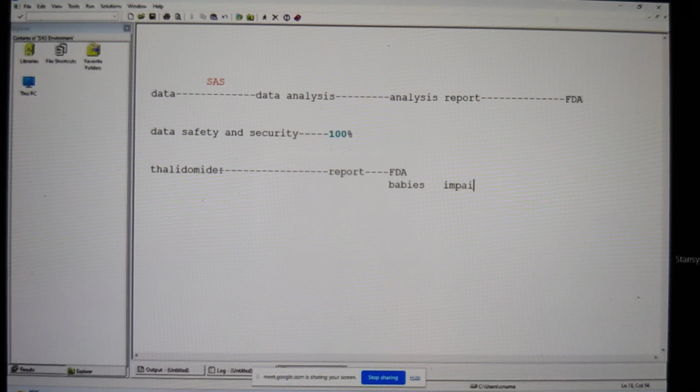FDA started investigating the drug. They came to know that some people had manipulated the data, and based on the manipulated data they got the license. They retracted it, did an investigation, found the discrepancies, and then banned the drug, and they banned the company for a couple of years. This is what happened. There were so many incidents where data was manipulated, and based on manipulated data people got permission. So FDA is going to take strict action against such malpractices.